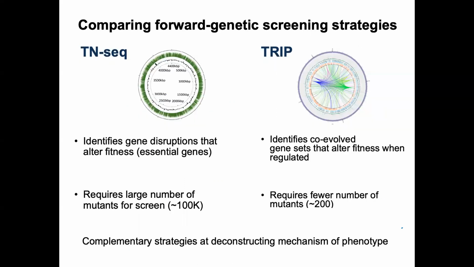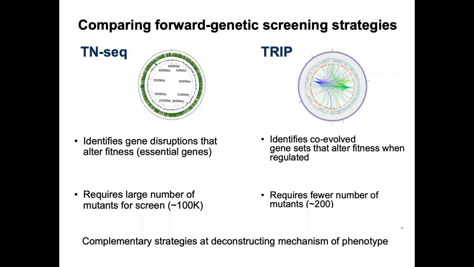The TRIP screen offers multiple advantages relative to other genetic screening strategies, such as Tn-seq. Whereas Tn-seq relies on individual gene disruptions to identify essential genes, TRIP links fitness to regulators and the regulatory subnetworks, gene sets that were co-evolved to coordinately express together. This enables identification of multi-gene emergent phenotypes.